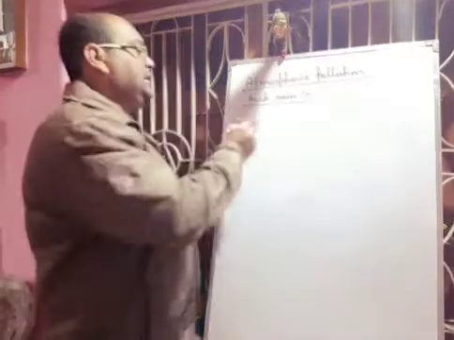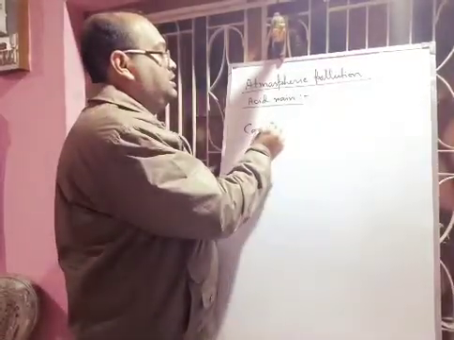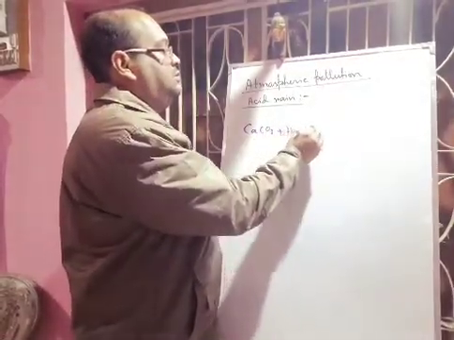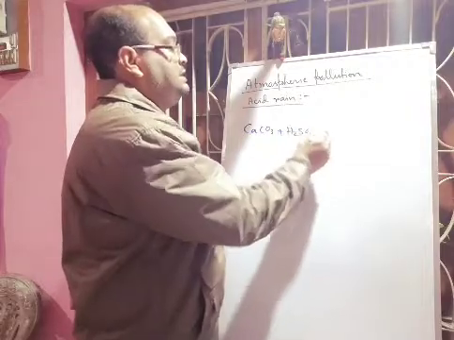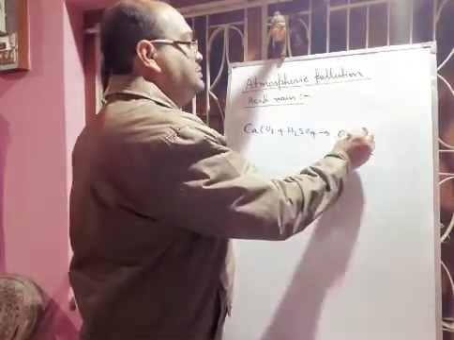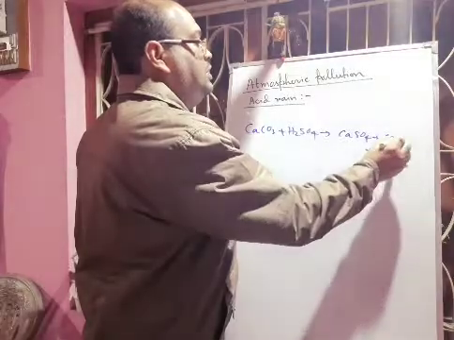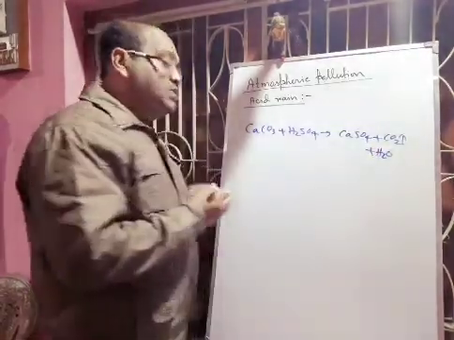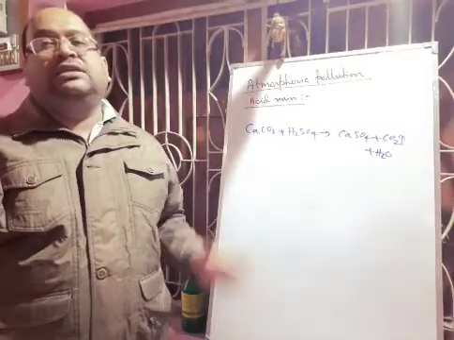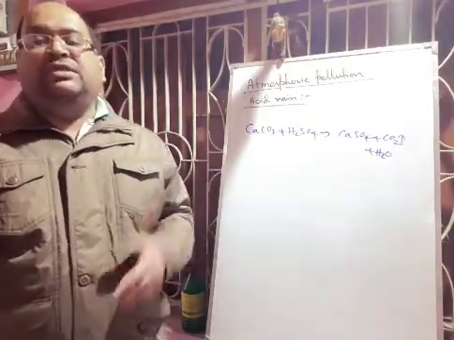So I can show you a reaction in which calcium carbonate reacts with sulfuric acid. Sulfuric acid is present in acid rain. That will produce calcium sulfate plus carbon dioxide plus water. In this way, marble will dissolve in sulfuric acid. If you take nitric acid, that will form calcium nitrate, carbon dioxide and water.